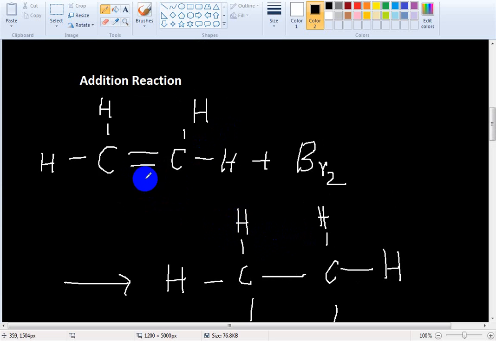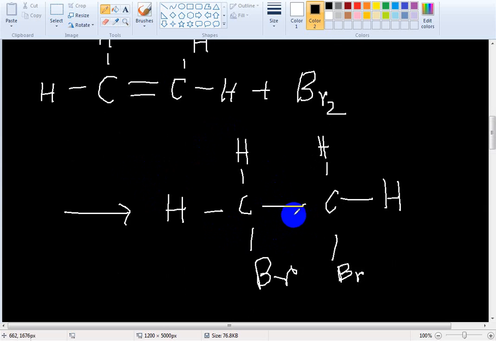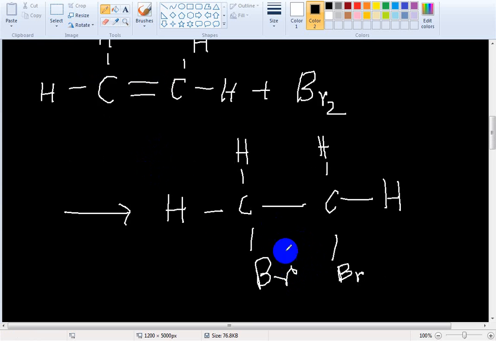So the unsaturated alkene becomes saturated. Saturated means carbon-carbon single bond; unsaturated means carbon-carbon double bond.